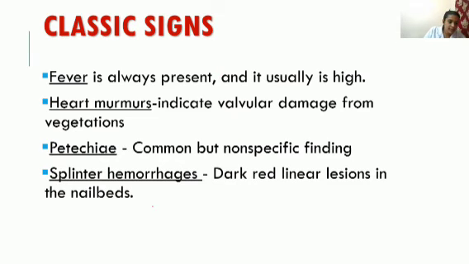Splinter hemorrhages. This is one of the classic symptoms in infective endocarditis. These are dark red linear lesions in the nail beds. That is known as splinter hemorrhages, which is a vascular phenomenon and one of the classic signs in infective endocarditis.